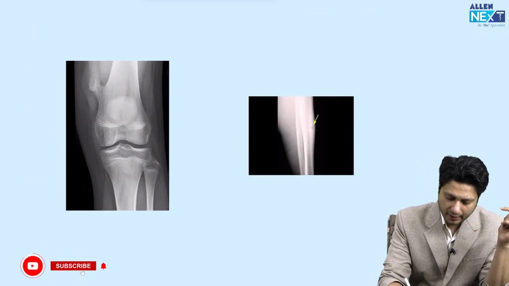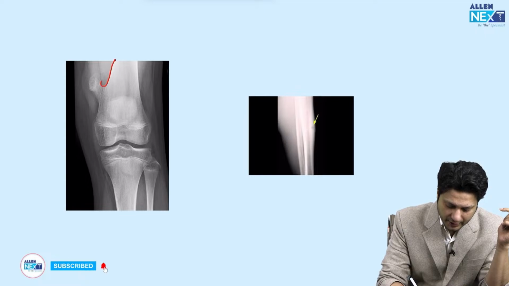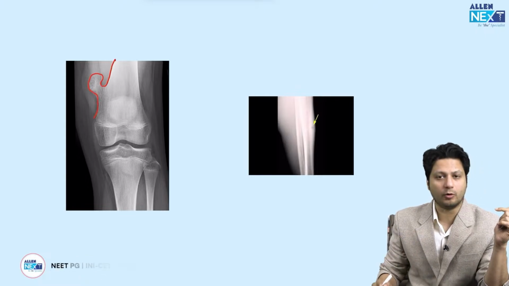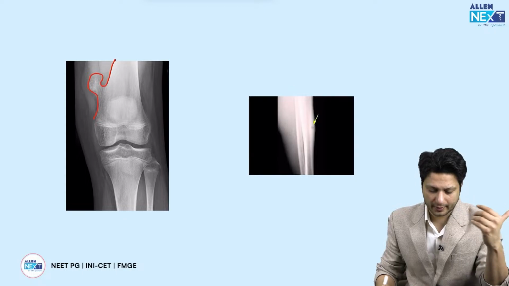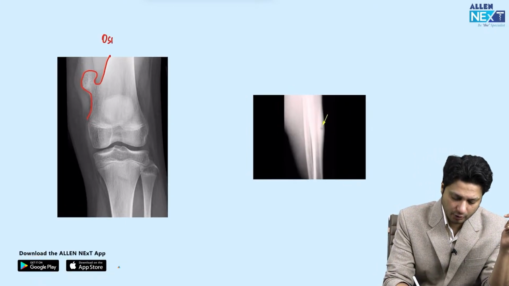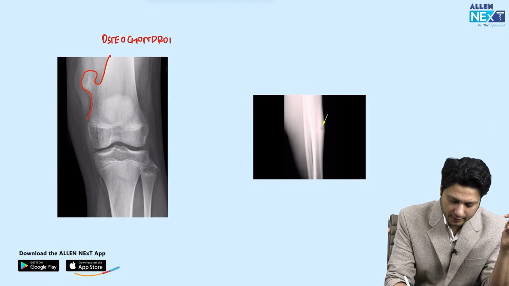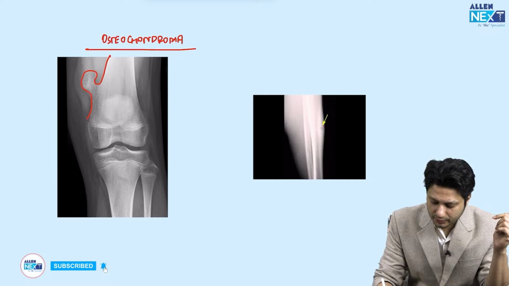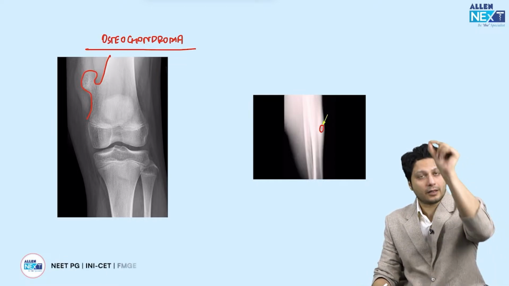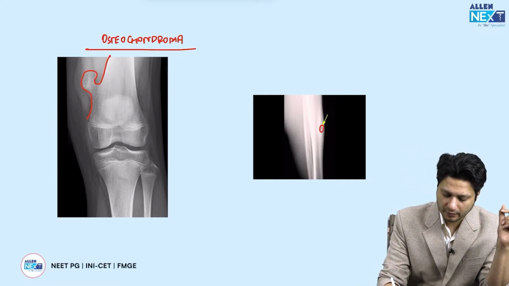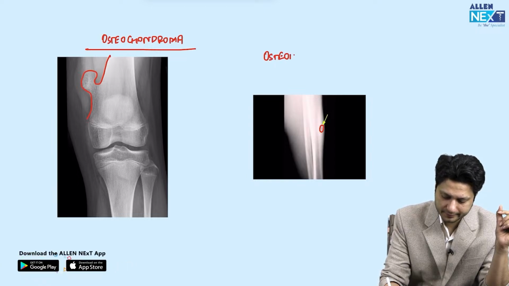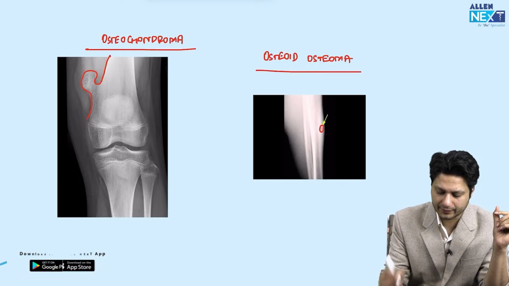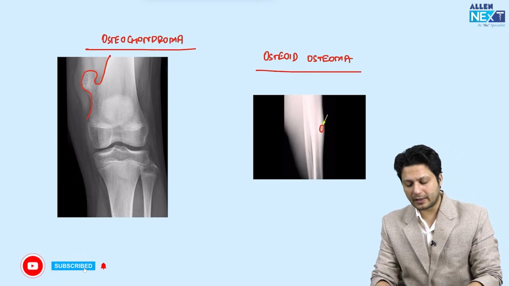Other than this, if there is a tumor which is projecting from the metaphysis of the long bone, growing away from the joint, the answer for this question is osteochondroma straight away. Means you need not give a second thought to this particular topic. It is osteochondroma. While if there is a radiolucent spot that you see in the long bone cortex, then the answer for this question is osteoid osteoma. So, this is how you will identify an osteoid osteoma X-ray, right? On giant cell tumor, they have asked the question.